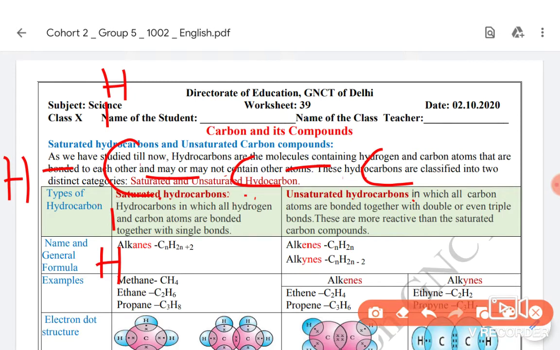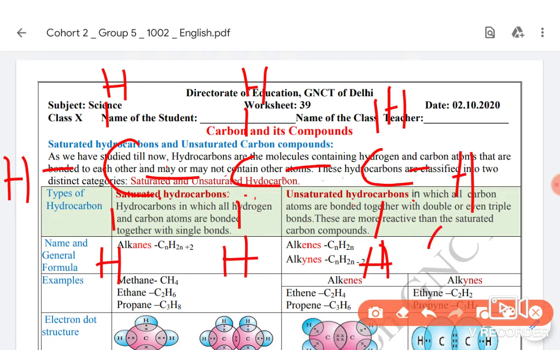It has shared 1 electron with each of the corner carbon atoms, so only 2 electrons are left to be shared with 2 hydrogen atoms. Similarly, the other corner carbon has shared only 1 electron with the middle, so it has 3 electrons left to be shared with 3 other hydrogen atoms. Now if we count, the number of carbons is 3 and the number of hydrogens is 1, 2, 3, 4, 5, 6, 7, 8. So it is C3H8.